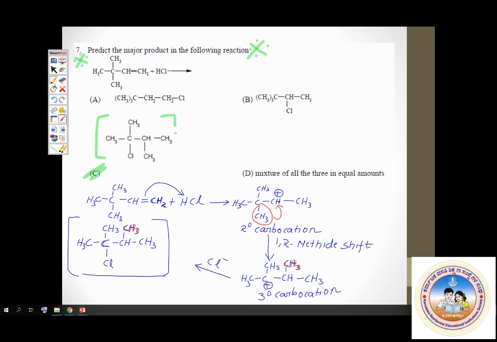This is the product we get. This phenomenon is called carbocation rearrangement. Yes. That is question number 7. Now let's go to our next question. Please copy it down. I will pause for a couple of seconds.